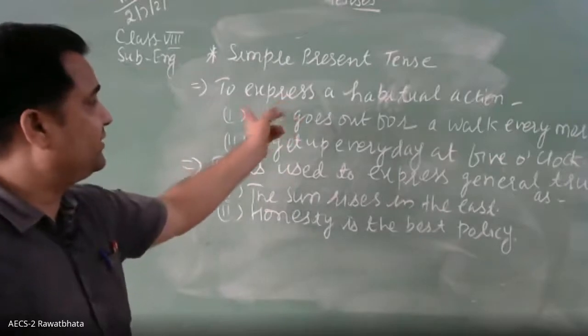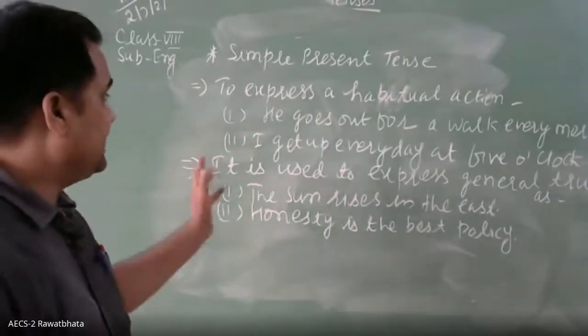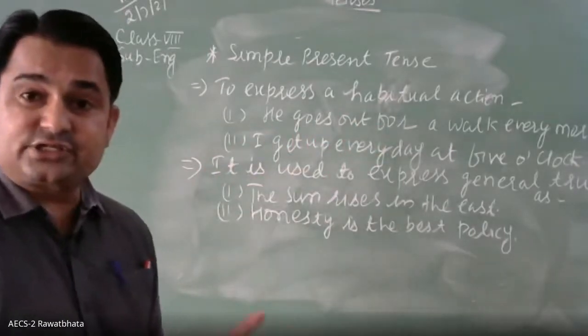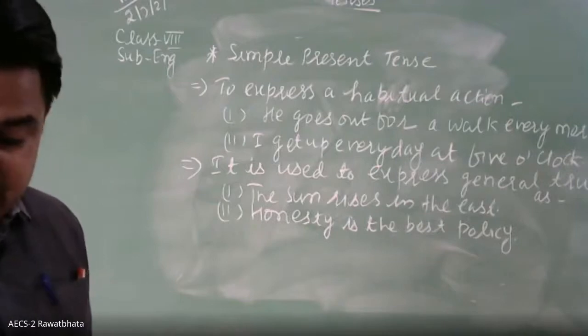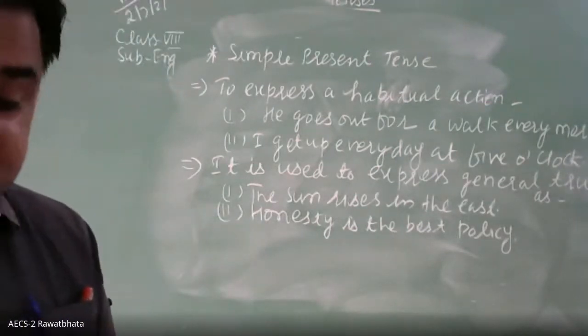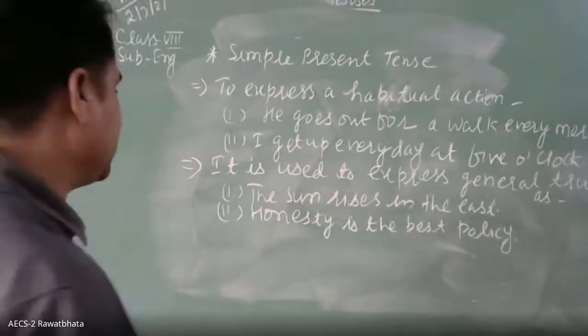Then here we have discussed it is used to express habitual actions, as in: he goes out for a walk every morning. This is related to the habit of a person. Then you can write: in exclamatory sentences, to express what is actually taking place at the present time.